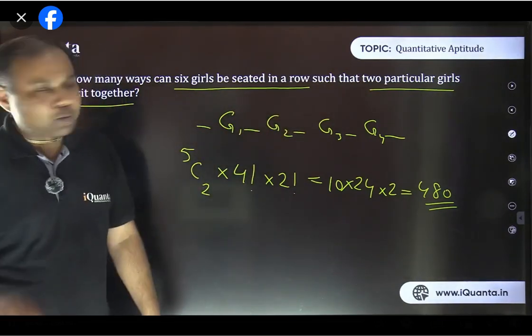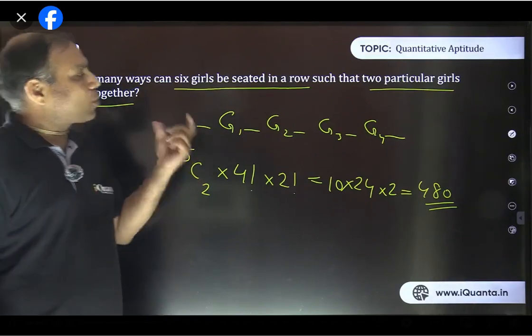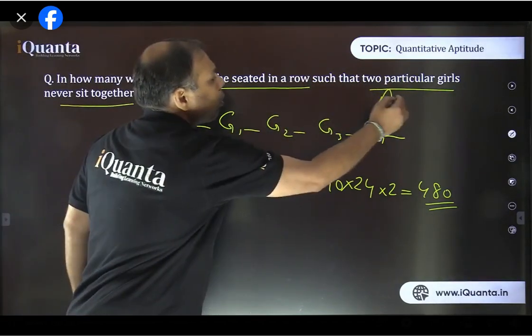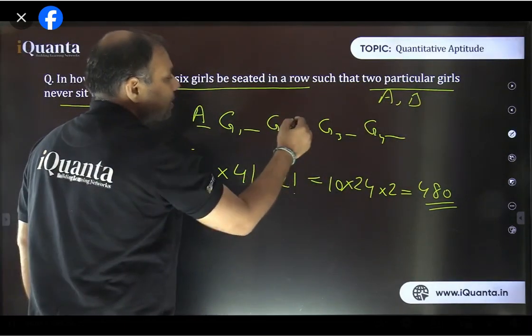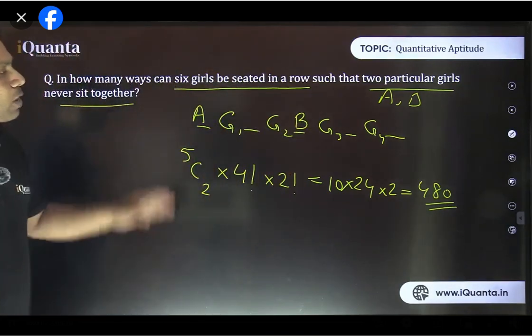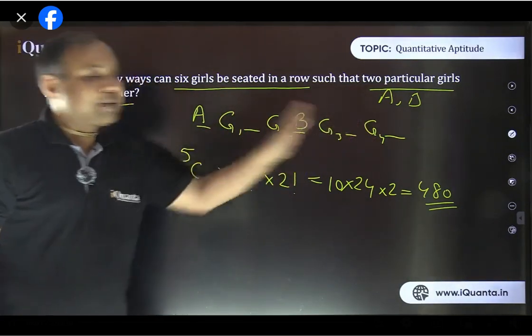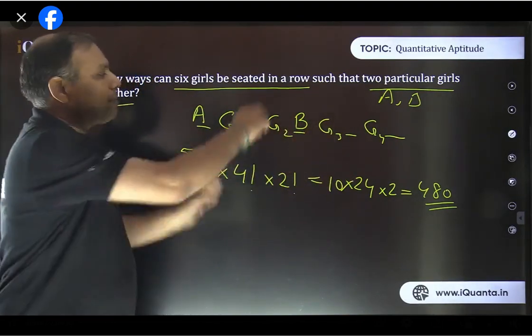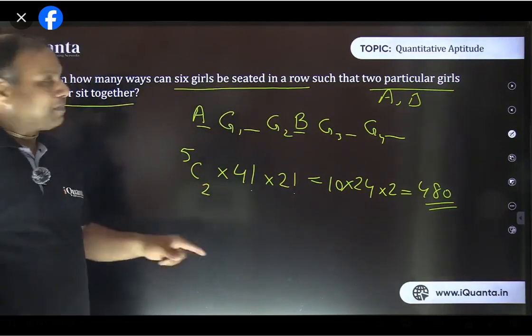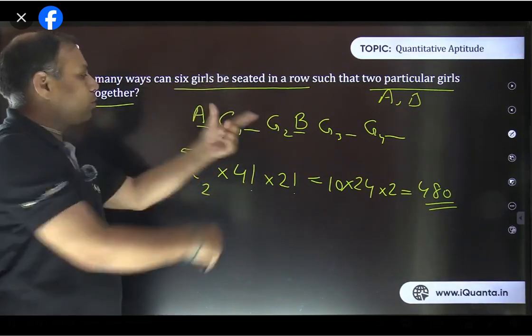हाँ, सुनो चिंतन, ध्यान से सुनो बात को. तो 5C2 ways में we have selected the 2 places for those 2 particular girls who I'm calling, let's say, A and B. तो maybe एक place ये वाला select कर लिया, A को यहाँ बैठा देते हैं एक बार, एक place ये वाला select कर लिया, then B is to be seated here. So now we got the arrangement for these 6 persons. So A, G1, G2, B, G3, G4. Now G1, G2, G3, G4 can be arranged among their own places in 4 factorial ways, and A and B can be arranged among themselves in those 2 factorial ways.